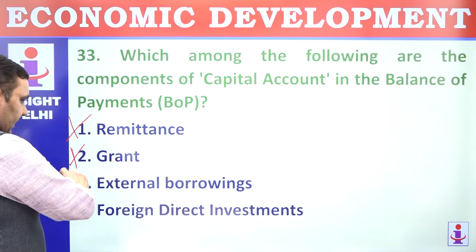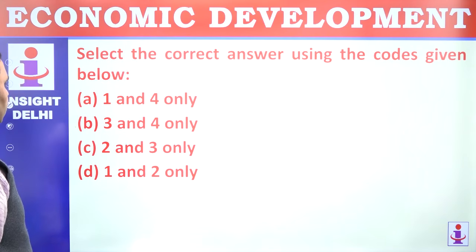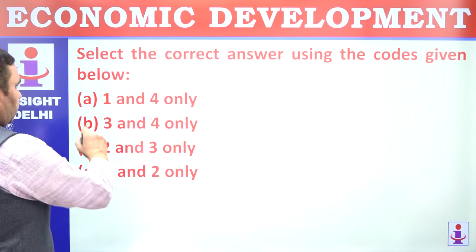External borrowings, of course, FDI, these are part of capital account. These can go back. Select the correct statement. So which are parts 3 and 4? Option is B.